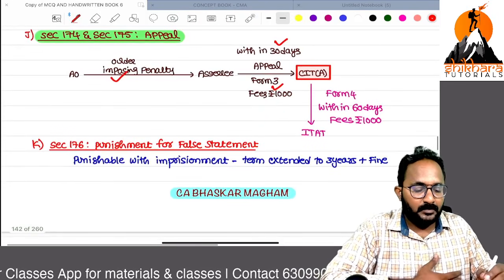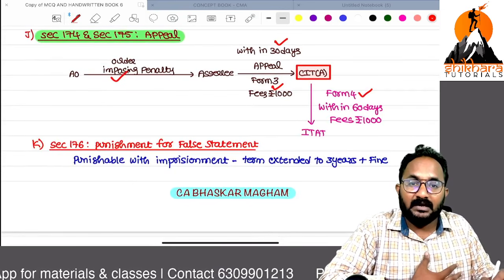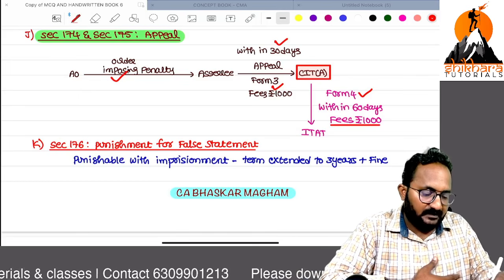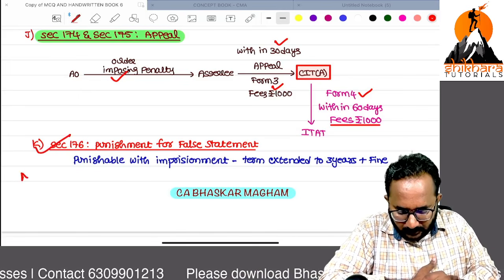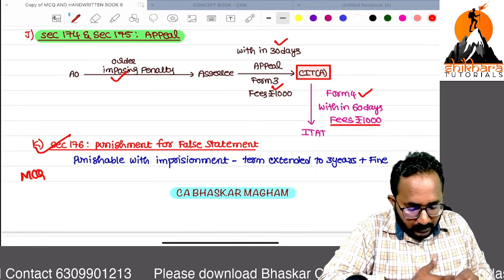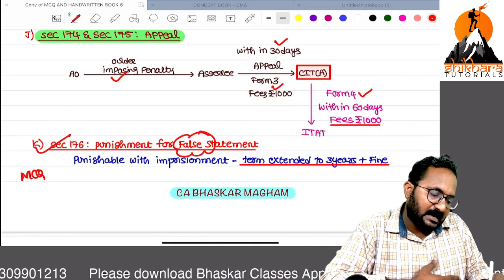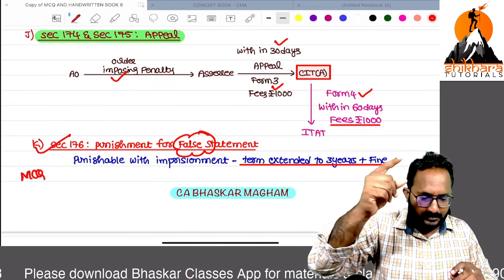Next, if you are not satisfied with the CIT order also, in form number 4, you can submit within 60 days to the ITAT. Next, fees 1,000 rupees in all cases. This is important for an MCQ. Yes, if you submit a false statement, imprisonment extends to 3 years along with the fine you have to pay. So quickly, I will revise the entire chapter within 30 minutes.